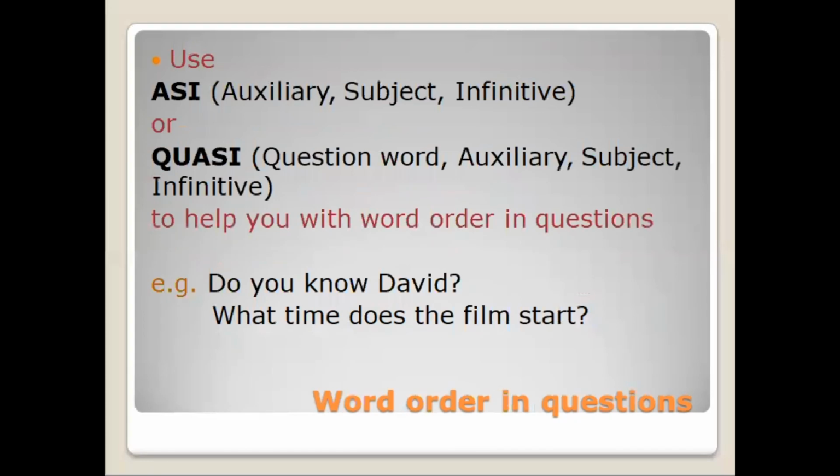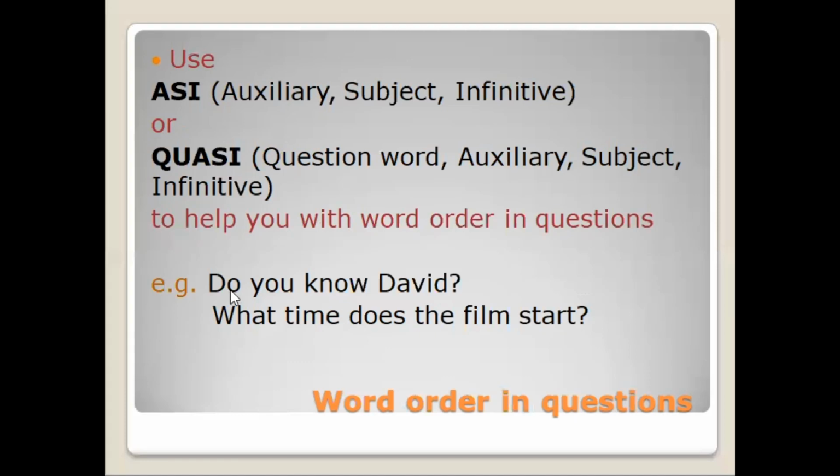To be confident in word order in questions, you can use ASI or QUASI to help you with word order in questions. So ASI stands for auxiliary, subject, and infinitive, and QUASI stands for question word, auxiliary, subject, and infinitive. Compare these two examples. Do you know David?